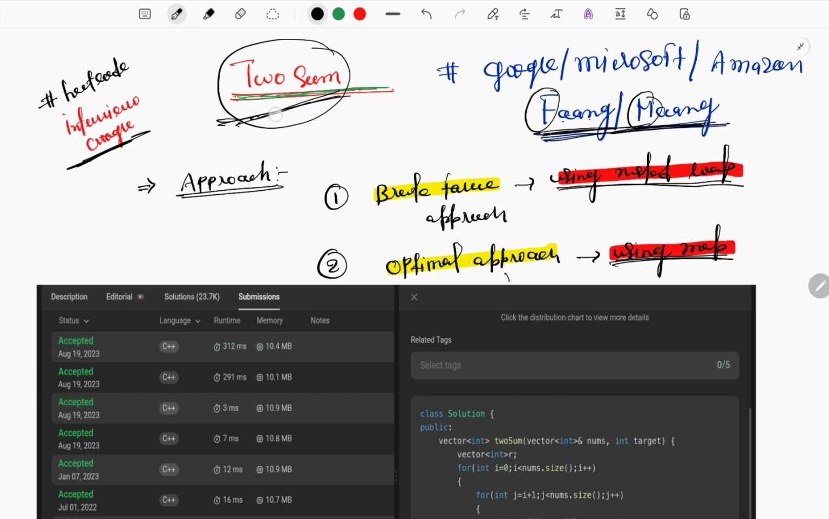So basically we will split this question into two categories to solve it. First is the brute force approach, that is also called the naive approach, where we will use nested loops, and then the optimal approach, that is using a map only. So we will be covering these two points. Watch this video till the end to see the complete solution, because this question is very important for any kind of interview for cracking FAANG and MAANG companies. So let's move on to the question part now.